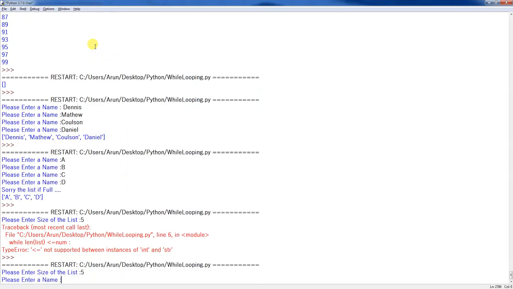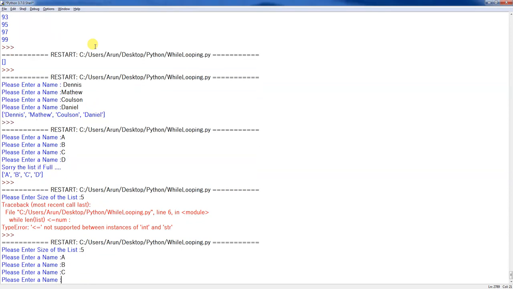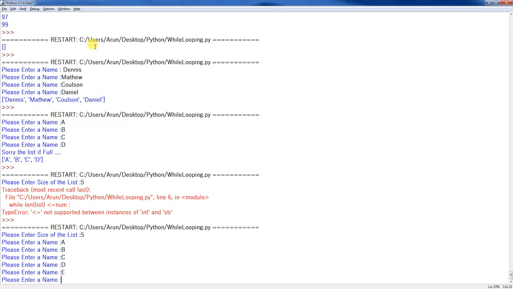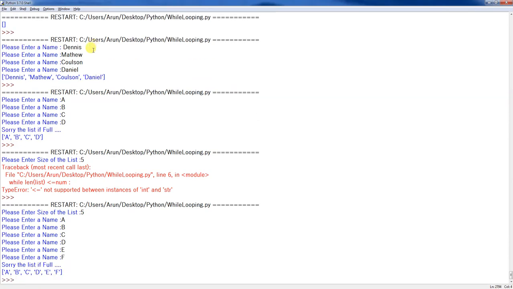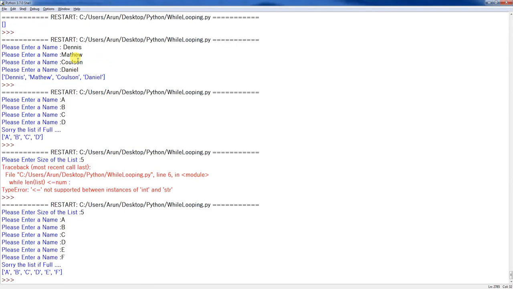Okay, let's try now. So 5 members and A, B, C, D, E, F, and the list is full. See, you have A, B, C, D, E, F. What is happening? I just told the user you need to add only 5 elements. So why is it allowing me to add these 6 into it? This is simple logic. I mentioned less than or equal, so it will check the last value. So if you don't want to add the last element, just check less than number and run this. Okay,